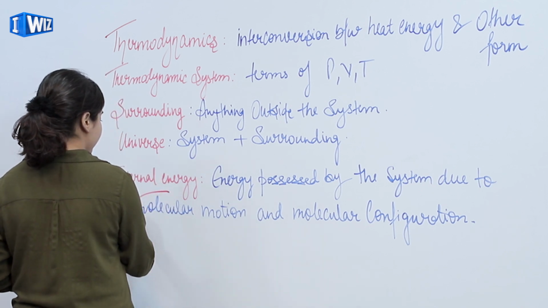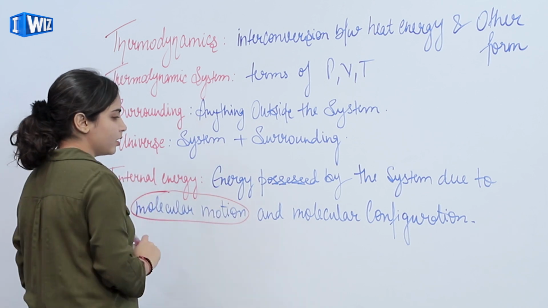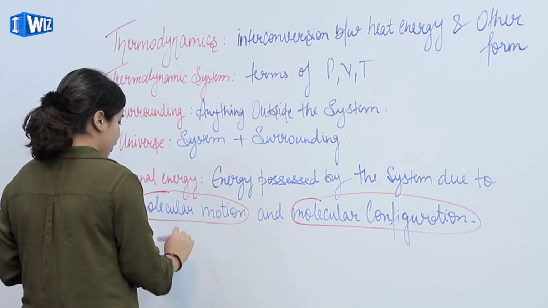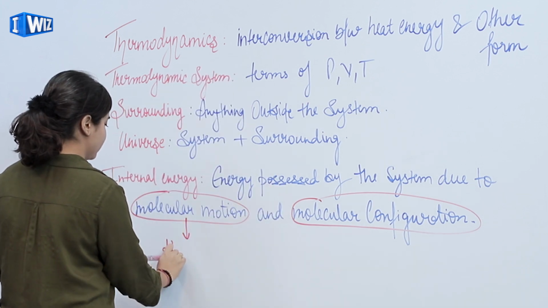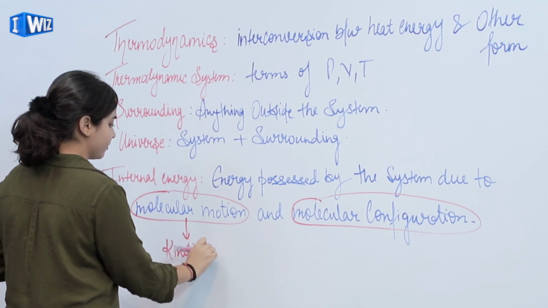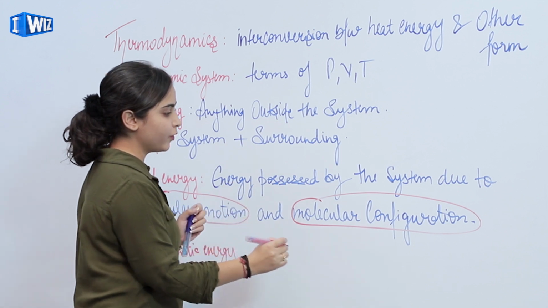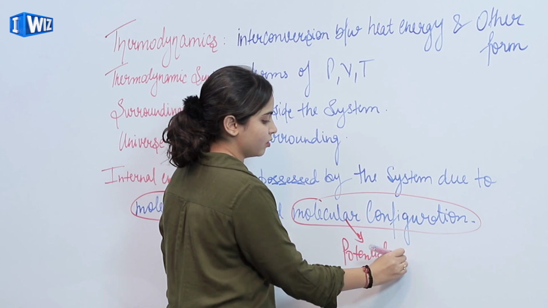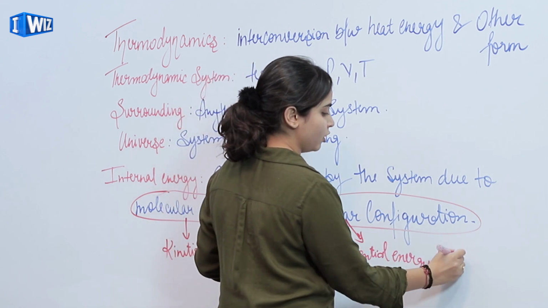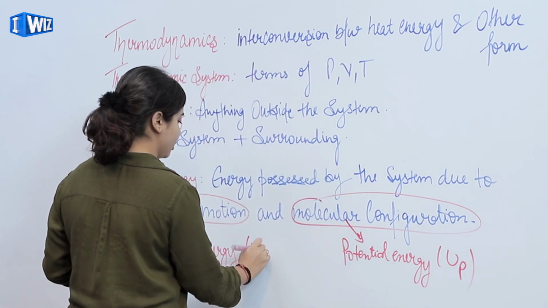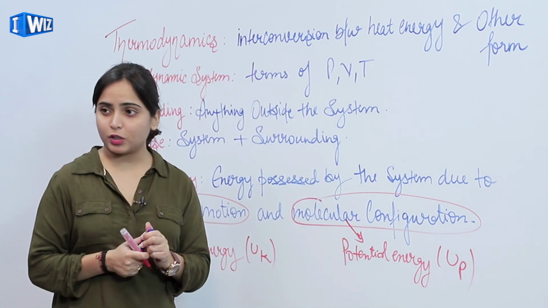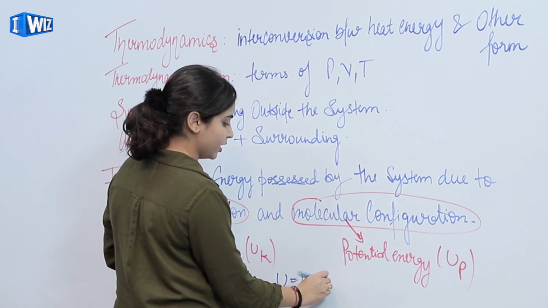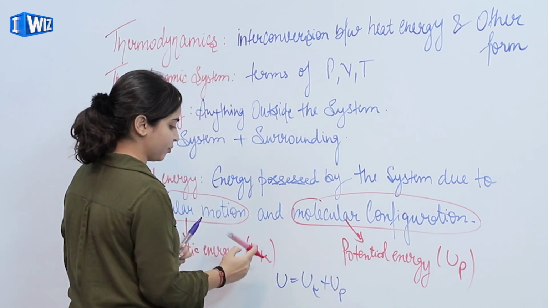So the internal energy is of two types. One is due to molecular motion and one is due to molecular configuration. Due to molecular motion we have kinetic energy, and due to configuration we have potential energy, say U_P and U_K. So the total internal energy is the sum of kinetic energy plus potential energy.